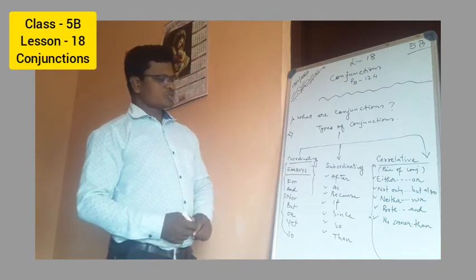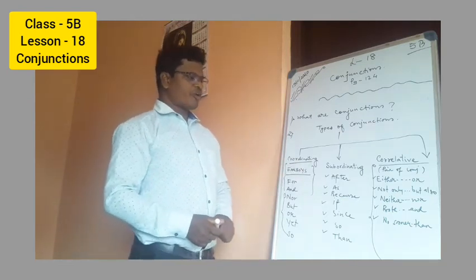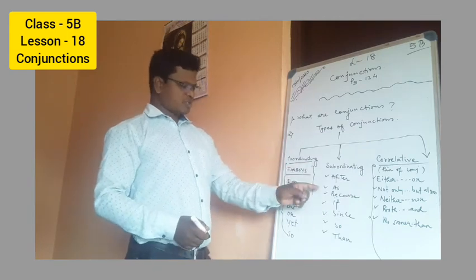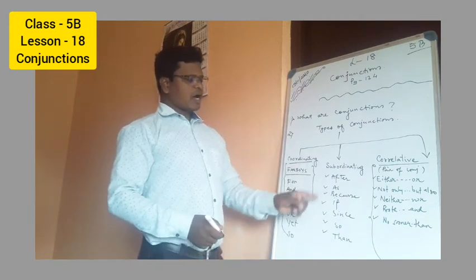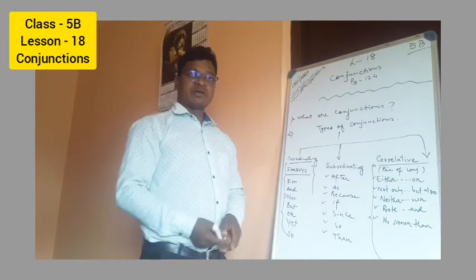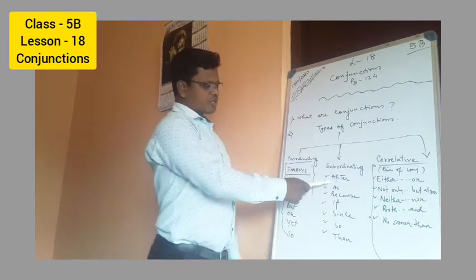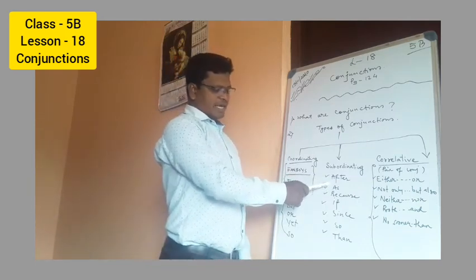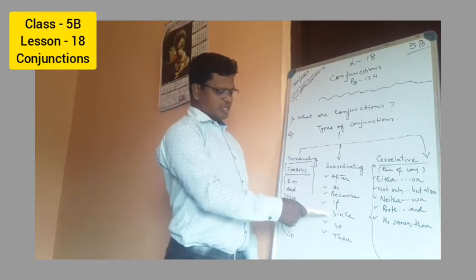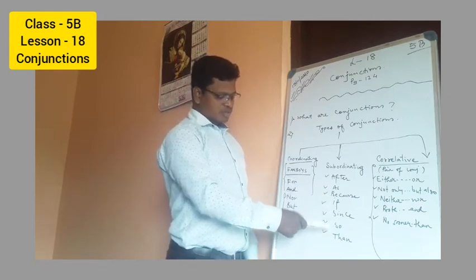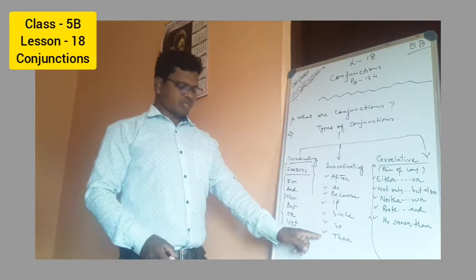Now let's move on to the next one, subordinating conjunctions. Here I have just written down a few; there are more than this, which I will tell you. First, we can see after, as, because, if, since, so. These are a few examples which I have written.